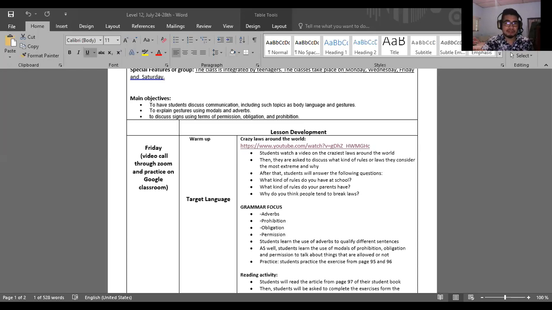Cuando usamos la tercera persona singular, el verbo have va a estar en tercera persona. Quiere decir que no voy a usar have, sino que has. Every time that I have a third person singular, I will use has, okay? Like if I have she, he, or it, or the name, like for example, my brother, my sister, etc. So that is the only difference, okay? That is the only difference.